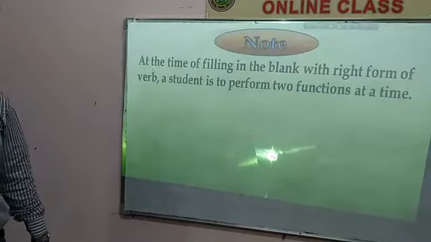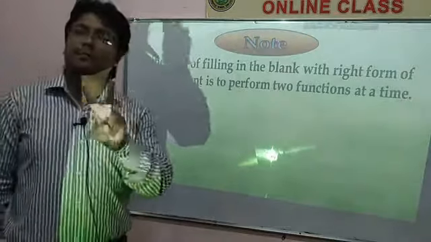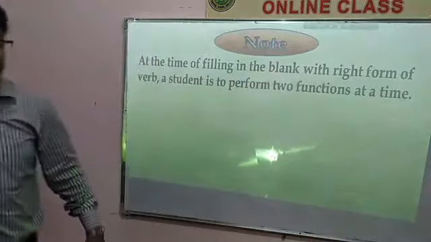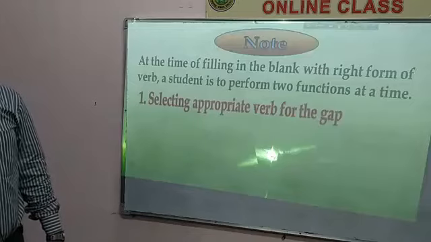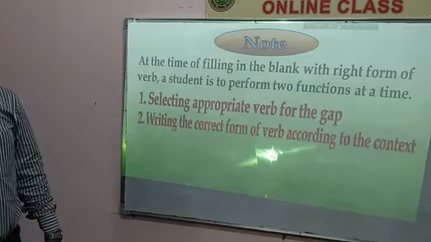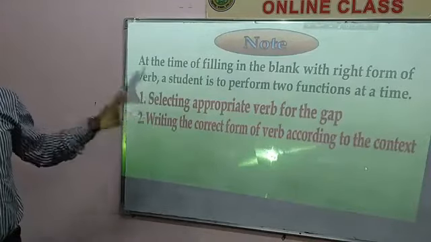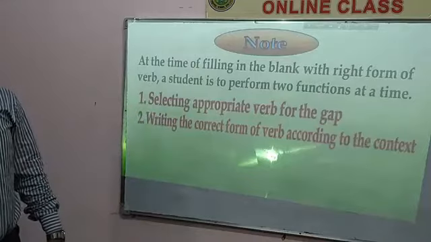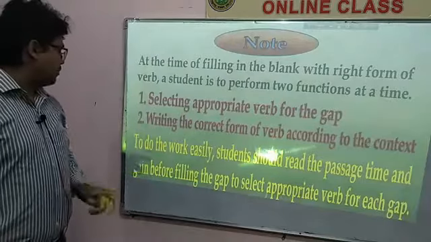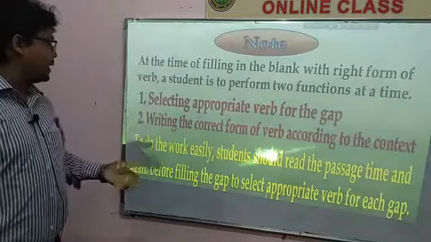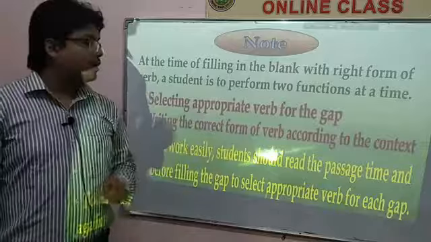Here, a note for you. At the time of filling in the blank with right form of verbs, a student is to perform two functions at a time. What are they? Selecting appropriate verb for the gap, and writing the correct form of the verb according to the context. These are very important. So, dear students, to do the work easily, students should read the passage in time. You have to take time again and again, and before filling the gaps, you have to select appropriate verb for each gap.